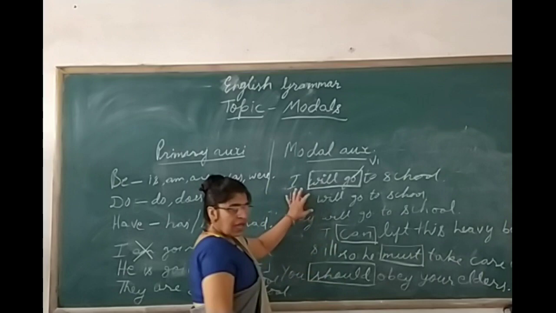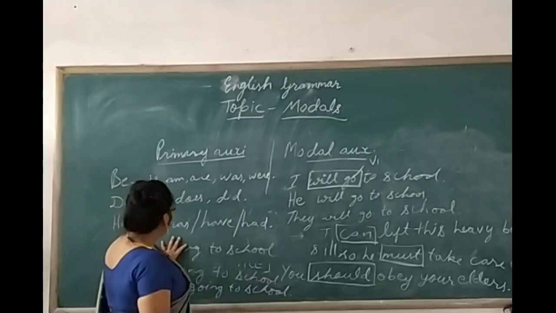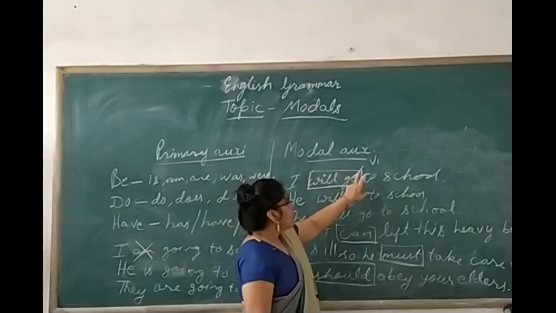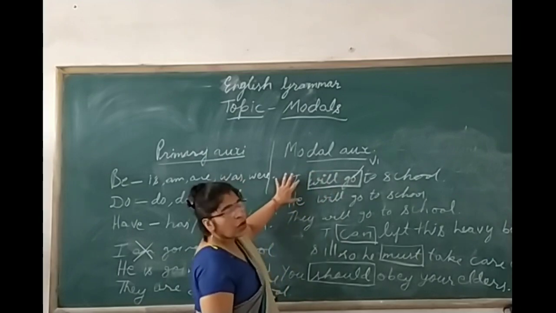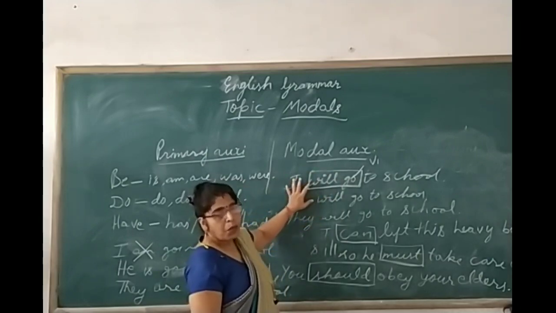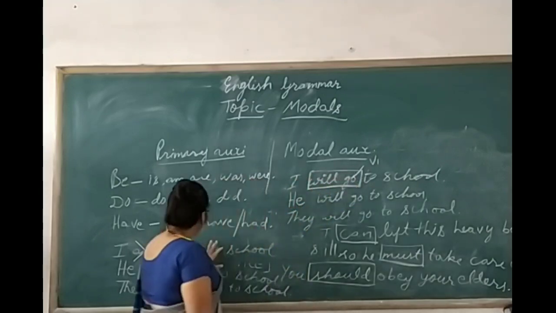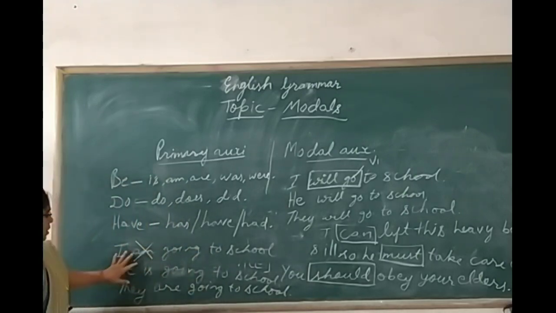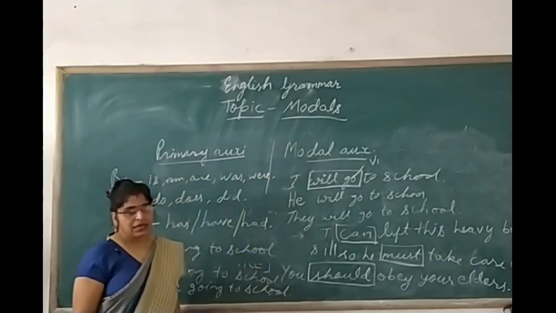Can you understand the concept here? The concept to understand is this: modals always take V1 with them. A modal never changes its form whether your subject is singular or plural. Clear? It does not change its form. But in the case of primary auxiliaries, the verbs change according to the subject. This is the great difference between primary auxiliaries and modal auxiliaries.